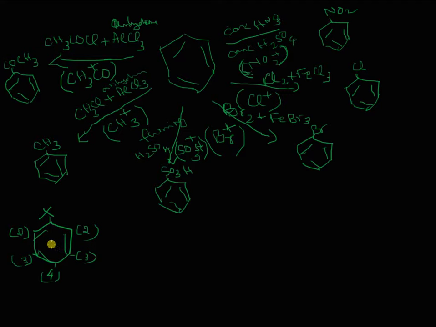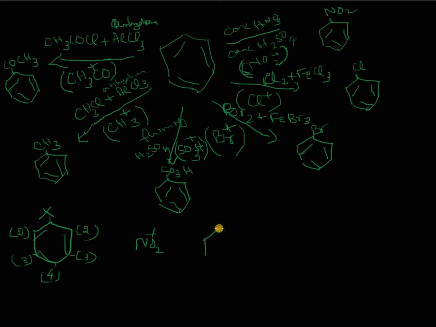Supposing we bring about the nitration of this compound, where will the incoming NO2 plus go? Which position will be taken up by the NO2 group, and what decides that? That is what we have to consider here.